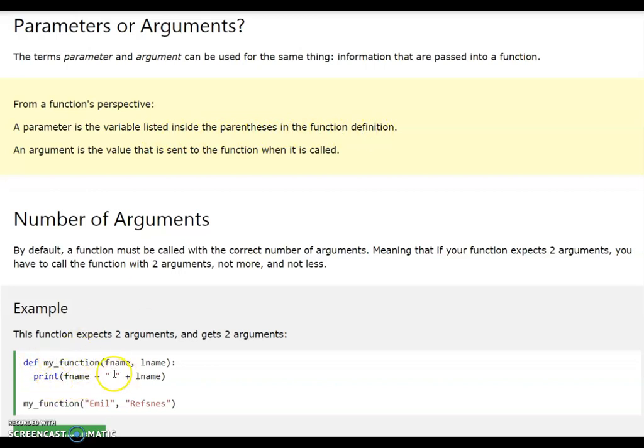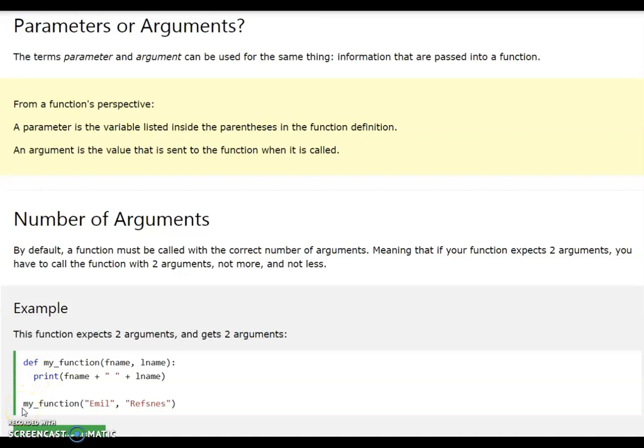Okay, inside the function definition, these variables are called parameters. Whatever variables you are using in the function definition are called parameters, and whatever variable or literal we are using in the function call is called an argument. We are calling the function so that the code available in the function definition will be executed and the result will be returned to the caller.